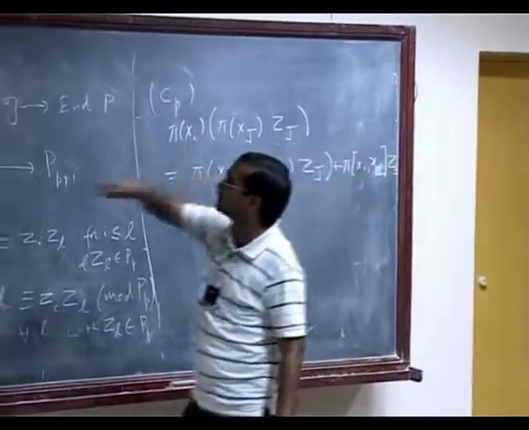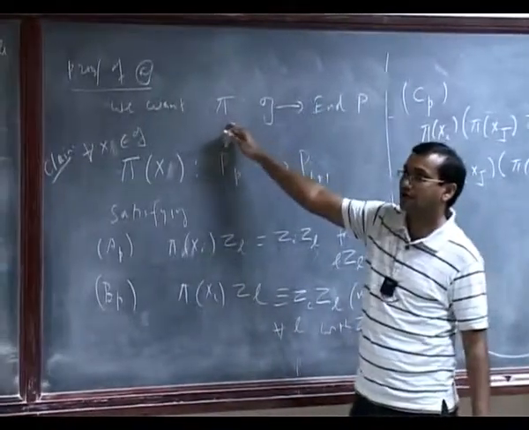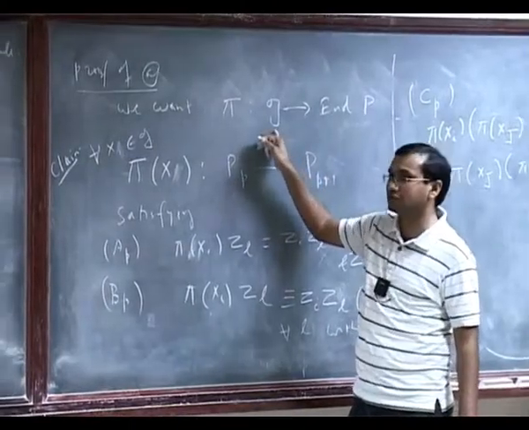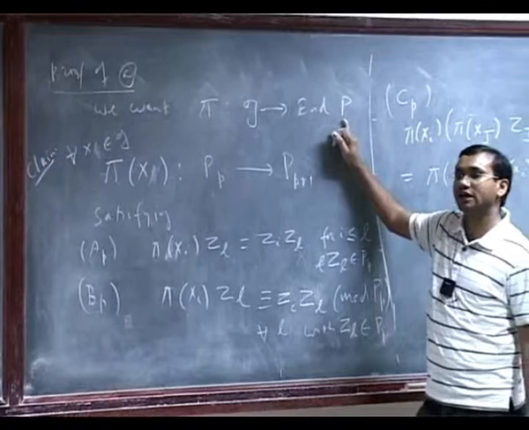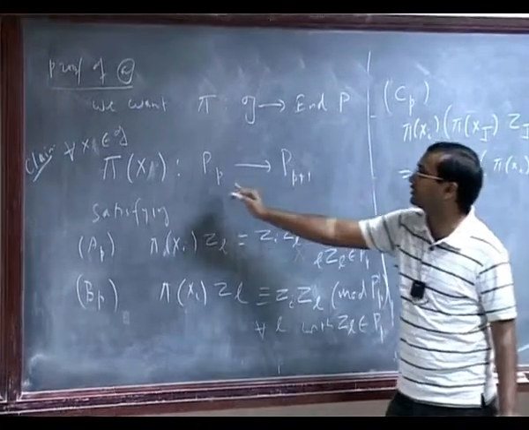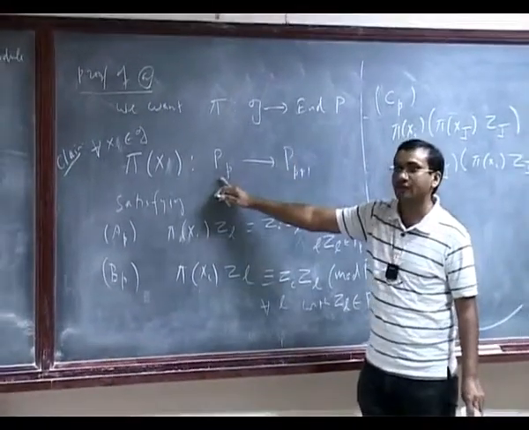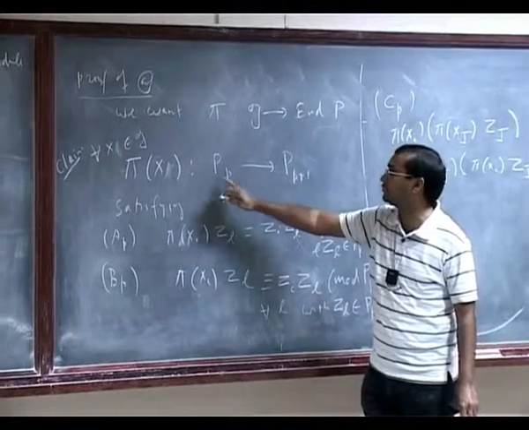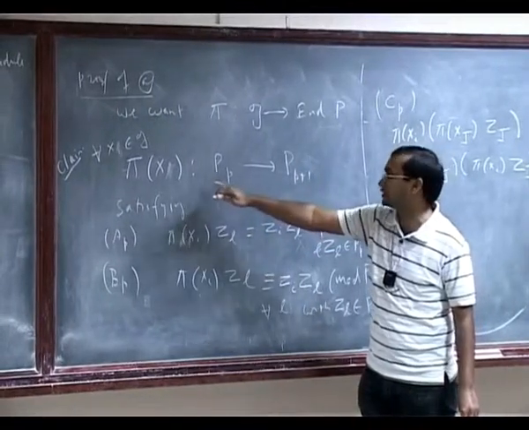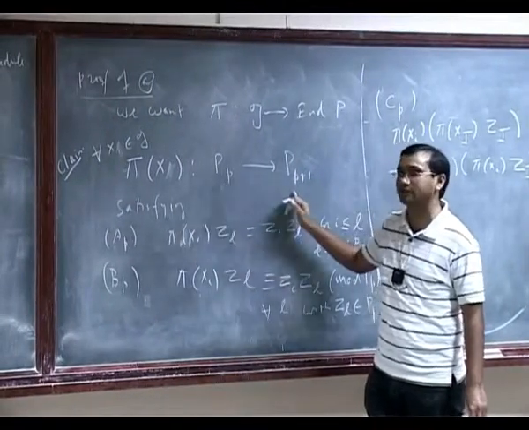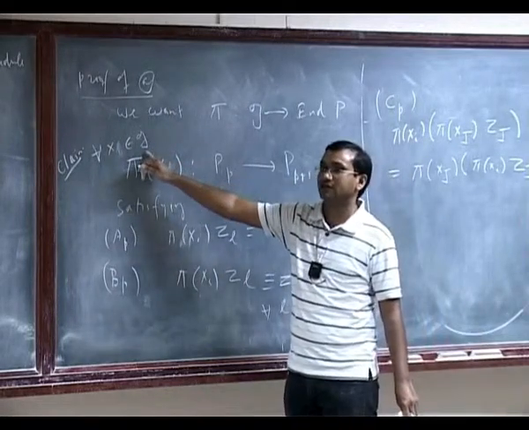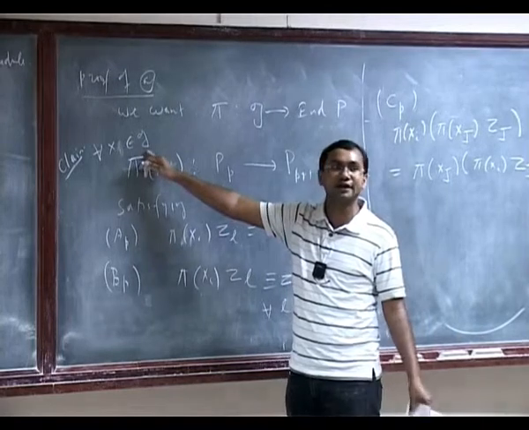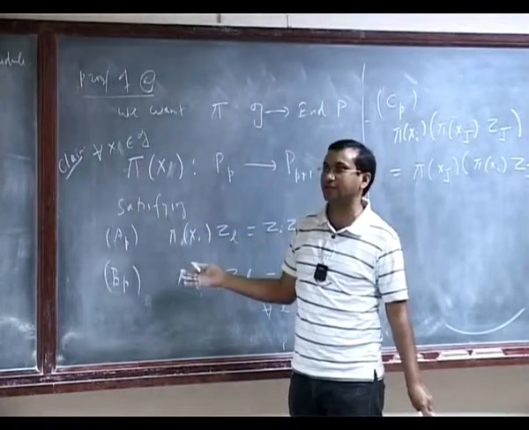So how do I construct this representation? I will make each element of G give a map from P to P. To get a map from P to P, I can define that map for each degree. So I am defining that map for P at degree p, and I will construct the map in such a way that it takes P at degree p to P at degree p plus 1, and I will do it for each x in G. Instead of doing it for each x in G, since I want linear maps anyway, it's enough to do it for the basis elements xi.